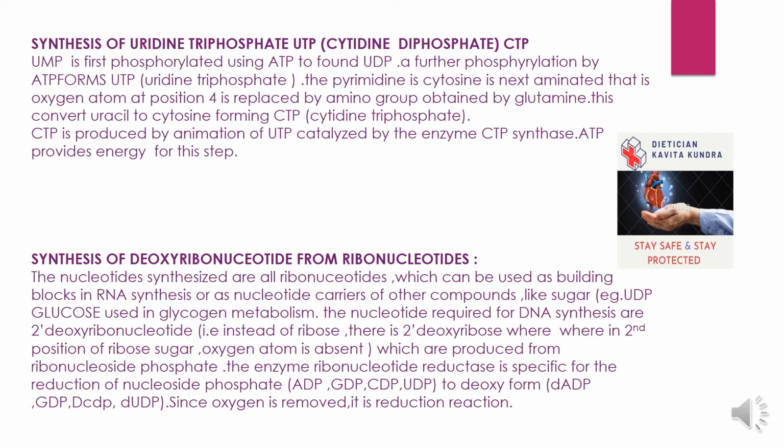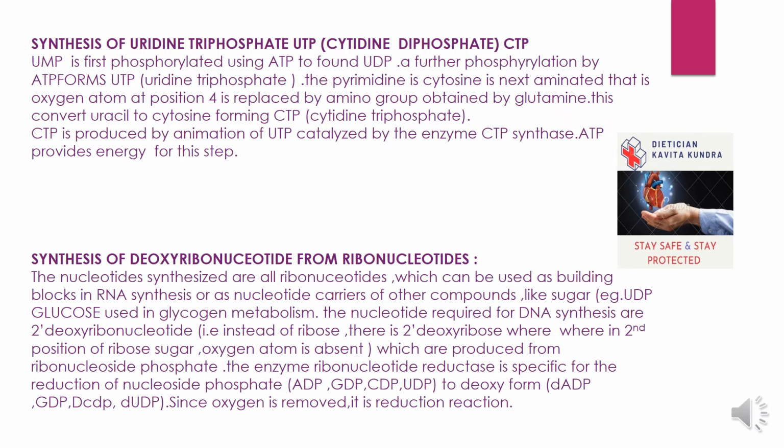The pyrimidine uracil is next aminated, that is, the oxygen atom at position 4 is replaced by an amino group obtained from glutamine. This converts uracil to cytosine, forming CTP, cytidine triphosphate. CTP is produced by the amination of UTP catalyzed by the enzyme CTP synthetase. ATP provides energy for this step.